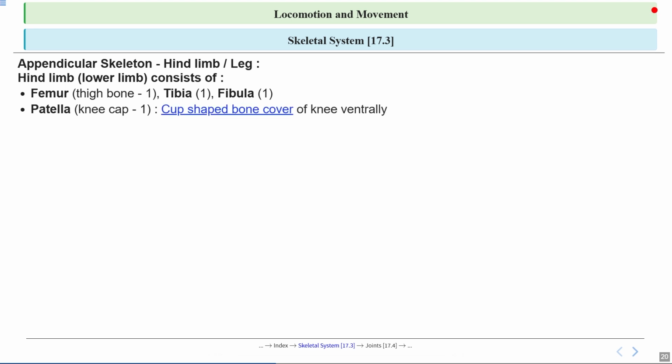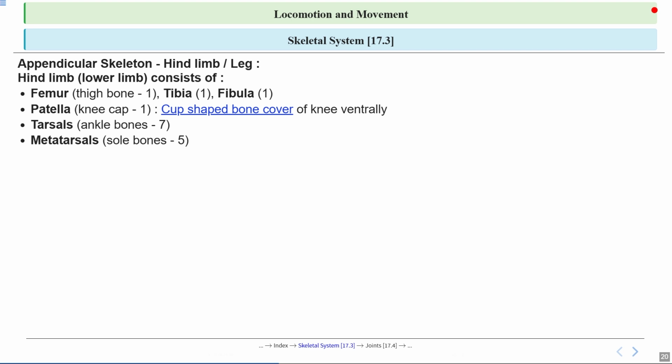Next is the patella, commonly known as the kneecap. It's a cup shaped bone that covers the knee from the front, or ventrally. Think of the patella as a protective shield for your knee joint, helping to prevent injuries when you kneel or fall. The seven tarsal bones are the blocky, irregularly shaped bones that form the ankle and heel area of your foot, and their main job is to provide a strong yet flexible support system. They are the foundation for the foot, helping to bear the body's weight and absorb the impact of walking, running, as well as jumping.